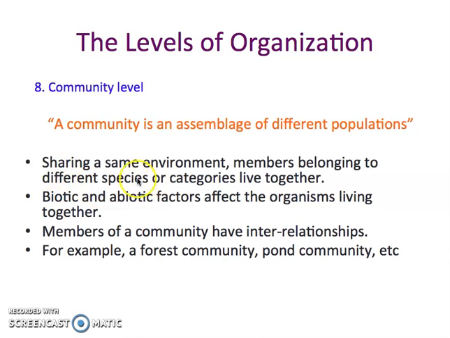And there are abiotic factors as well. When we talk about abiotic factors, that means something non-living, that includes the soil, the air around you, and the water around you. All these things which we share as non-living things also affect our lives. Members of a community have interrelationships. Everything is dependent on something else. We are dependent on plants, because if plants are not there, we are not going to have enough oxygen. Plants depend on us, on animals, and on microorganisms for carbon dioxide, because plants need carbon dioxide to make their own food.